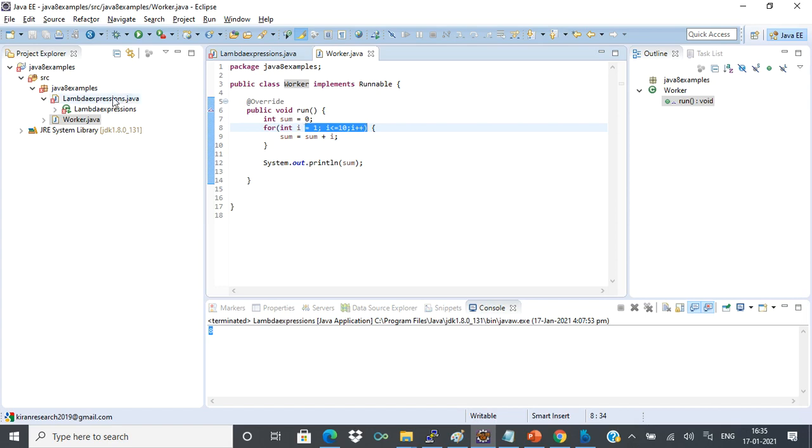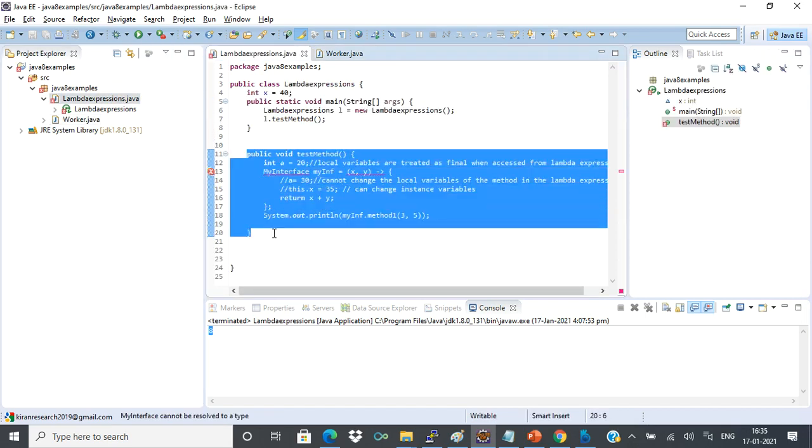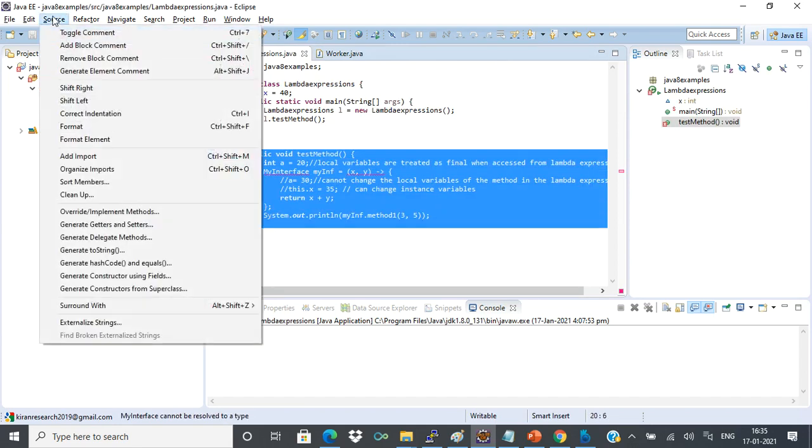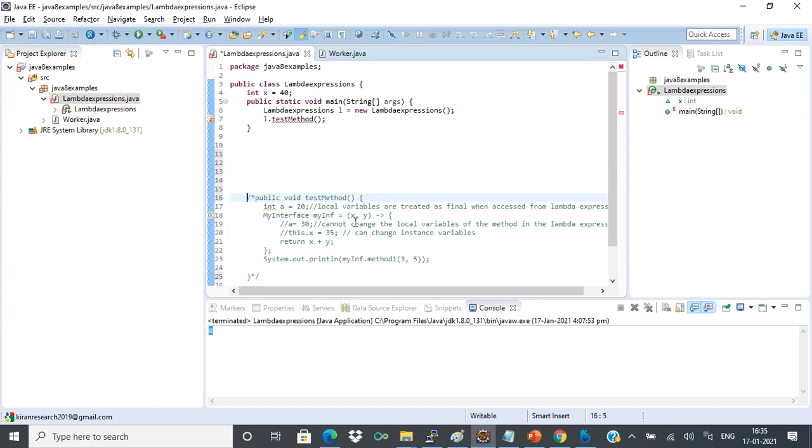Now what I'll do is I will move to lambda expressions. I'll remove all this, hope you might have already seen it in the third video. Or let me comment this instead, so that you can keep it as an archive.